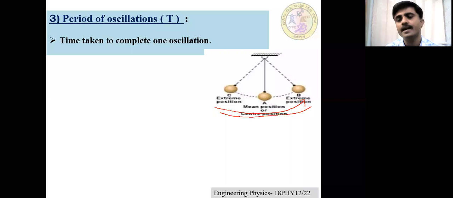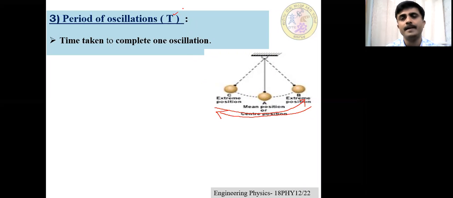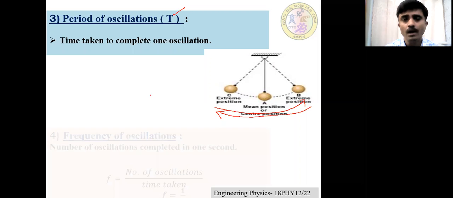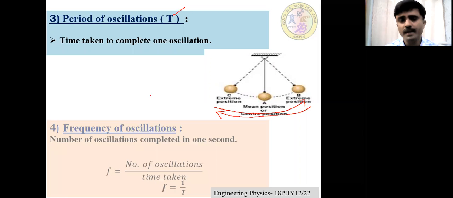This is called time period. Generally the time period is denoted by the symbol capital T. Capital T is the symbol for the time period of the oscillatory motion.